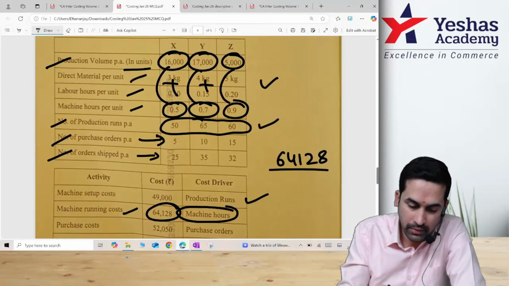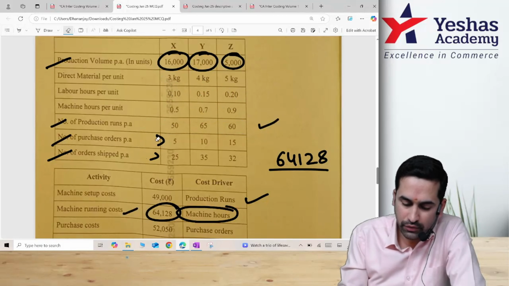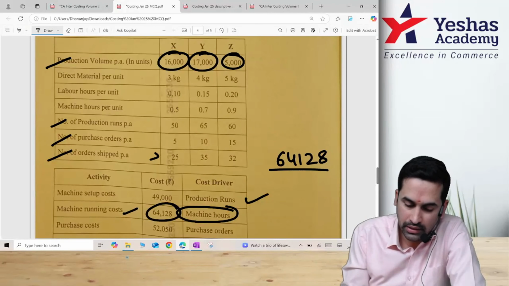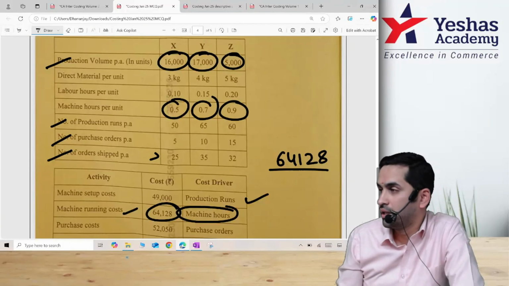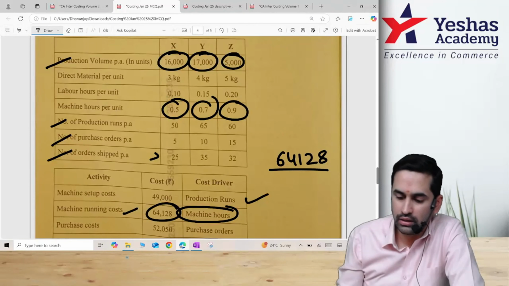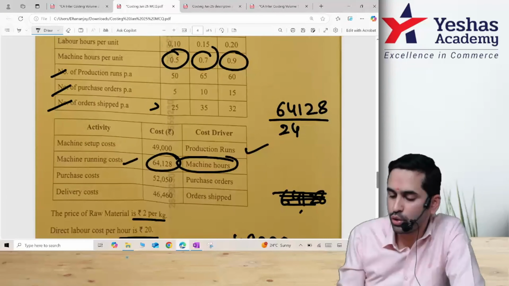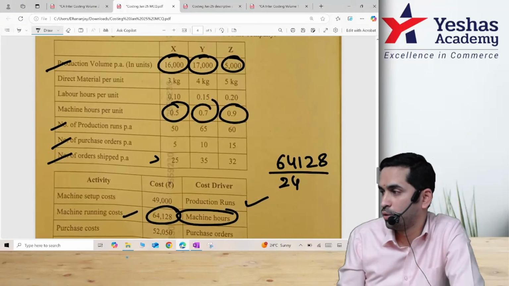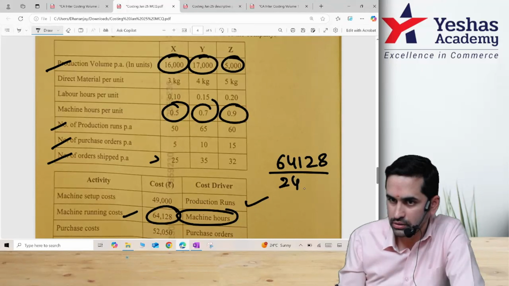Can you please tell me how to do total machine hours? 16,000 into 0.5. One of you please help in calci. Yeah, 17,000 into 0.7, 5,000 into 0.9. If you add all, you will get total machine hours. I hope you are doing. 24, what is this? 24400.